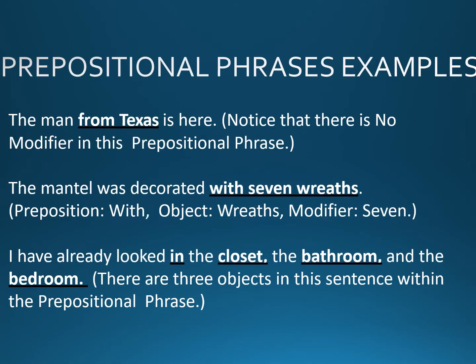Prepositional phrases examples. The man from Texas is here. Notice that there is no modifier in this prepositional phrase. The mantle was decorated with 7 wreaths. Preposition with, object wreaths, and modifier 7. I have already looked in the closet, the bathroom, and the bedroom. There are 3 objects in this sentence within the prepositional phrase.